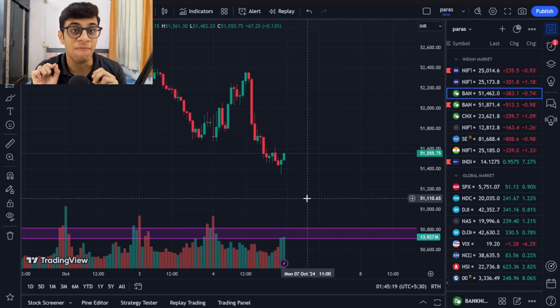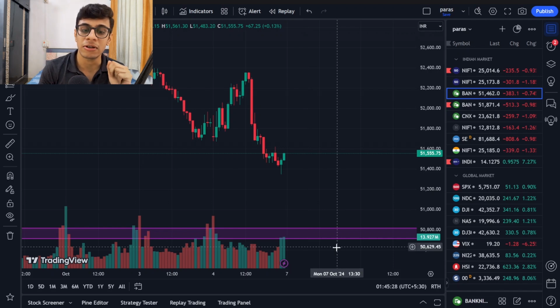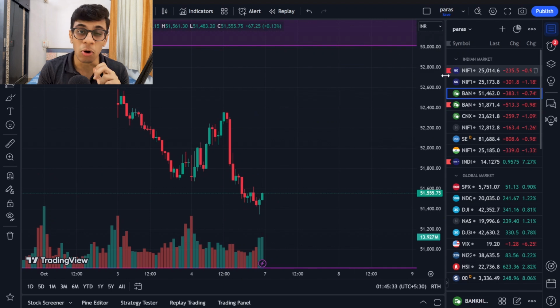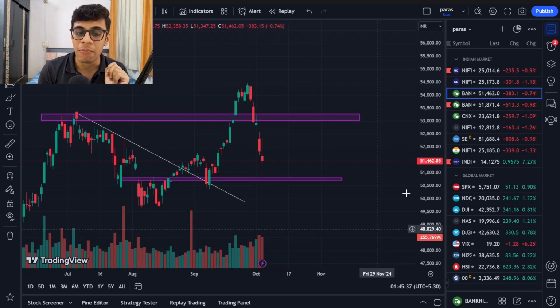As of now, don't keep very big targets in the market. Those 1,000 point, 1,500 point targets are now done. As of now, you cannot keep the same type of big targets because now the downside is pretty limited, and now the markets might definitely go for a pullback over here. And 50,800 especially will be a very important level.